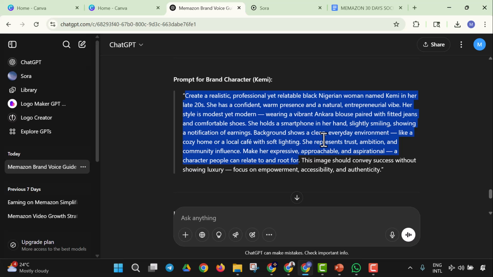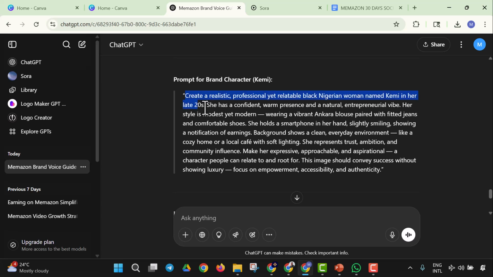Background shows a clean, everyday environment like a cozy home or a local cafe with soft lighting. She represents trust, ambition, and community influence. Make her expressive, approachable, and aspirational, a character people can relate to and root for. This image should convey success without showing luxury, focus on empowerment, accessibility, and authenticity.